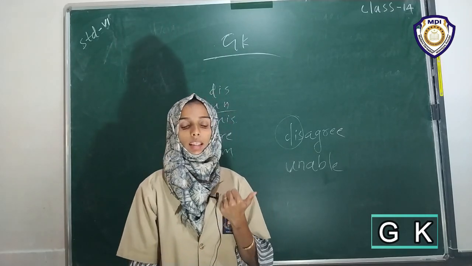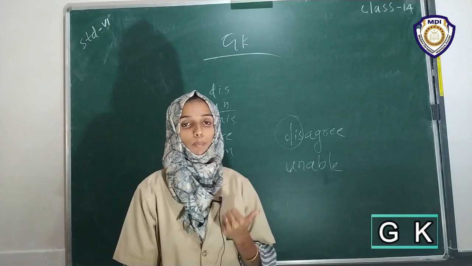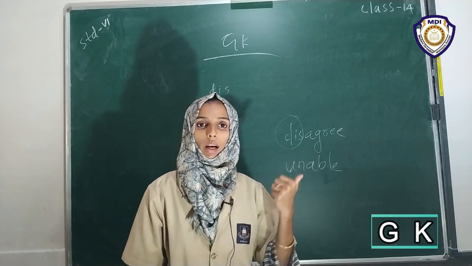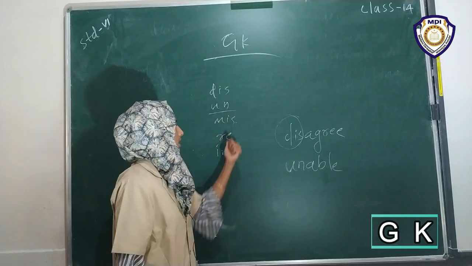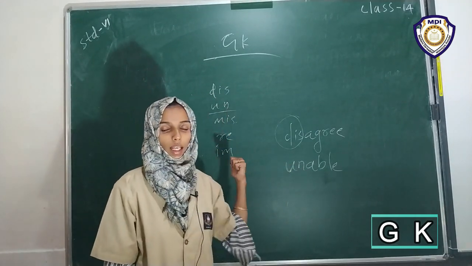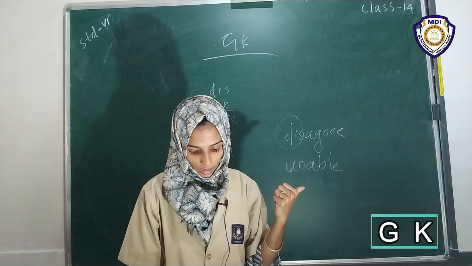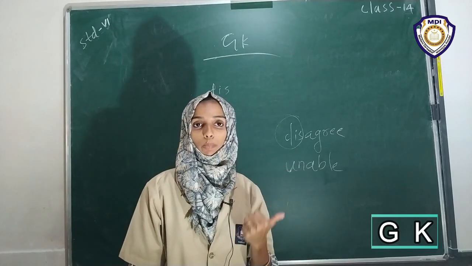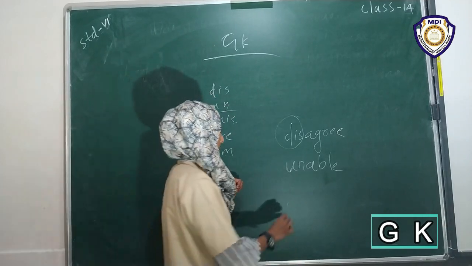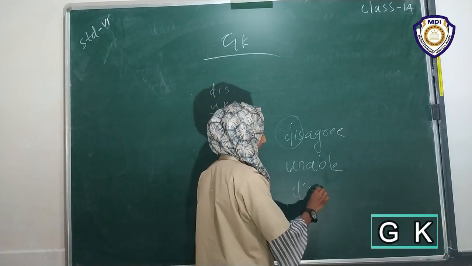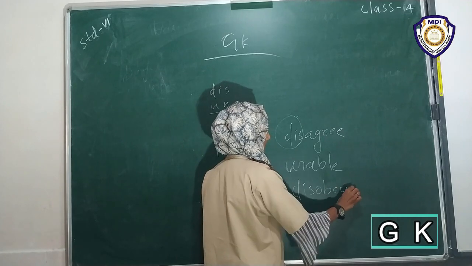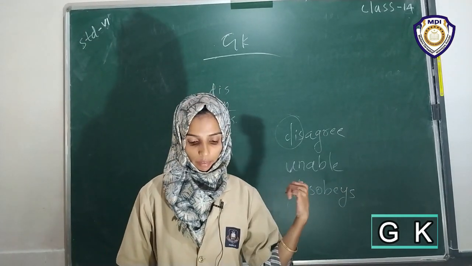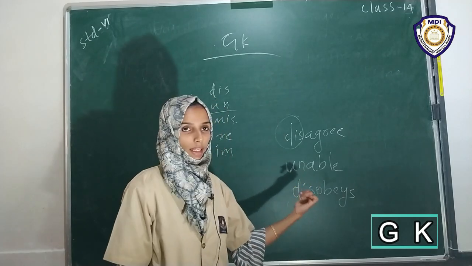Okay. Then third one: Peter dash his parents. Does not obey. Peter does not obey his parents. You have to change it with these types of prefixes. Then we can change it as: Peter disobeys his parents. Does not obey, we can change it as disobeys.